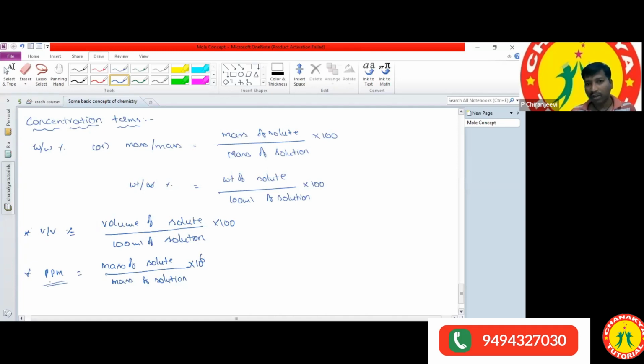Sir, where do we use parts per million? Sometimes they ask this question. Parts per million units can be used to represent pollution of the air and pollution of the water. So parts per million can be used to represent air pollution and water pollution. Okay, clear? Next, we have another one here, mole fraction. What is meant by the mole fraction?